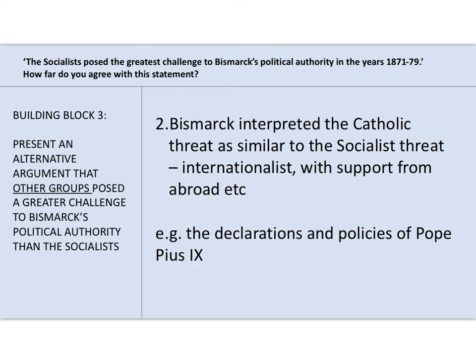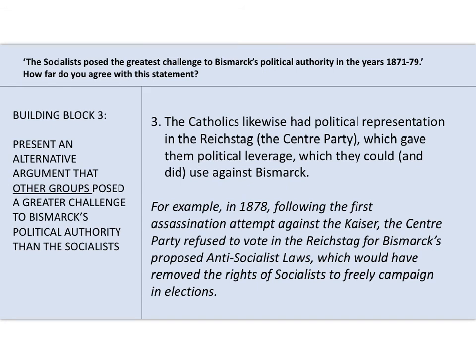The linking point is obviously the Catholics. Bismarck saw them as similar to the socialist threat, in particular because they were internationalists. We know about the Syllabus of Errors and the declaration of papal infallibility of Pope Pius IX, etc. And the Catholics, like the socialists, had political representation in the Reichstag through the Centre Party, and that gave them political leverage, which they could and did use against Bismarck. Now, the best example of that is in 1878, following the first assassination attempt against the Kaiser. Remember, there were two attempts. Bismarck tried to get an anti-socialist law passed through the Reichstag, but he failed.